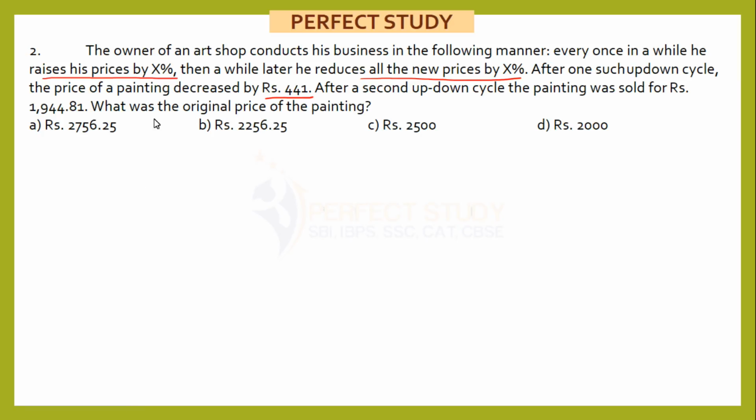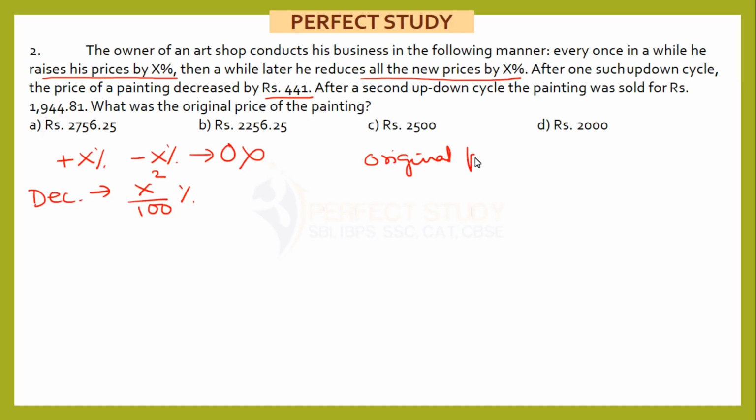Okay. Now here, we know that when any value increases by X% and then it again decreases by X%, we know that the answer is not 0. The actual answer is it results in a decrease of X square by 100%. This is the decrease, correct? Now here what is happening, there is an original price, some price is there, we don't know that, actually that is what we are supposed to find out, and this increase and decrease happens 2 times.